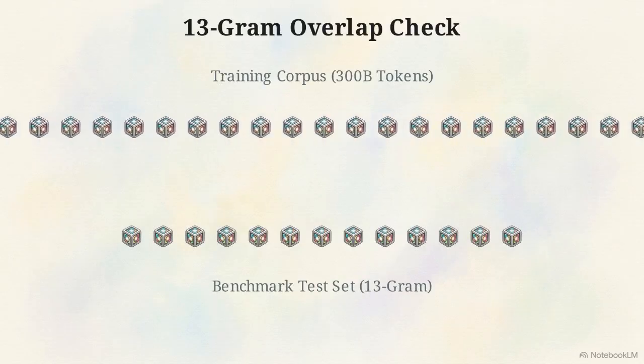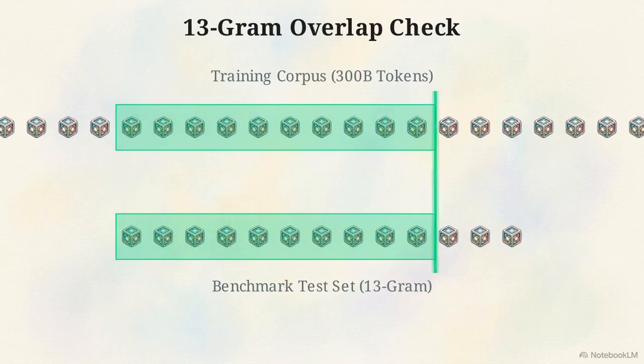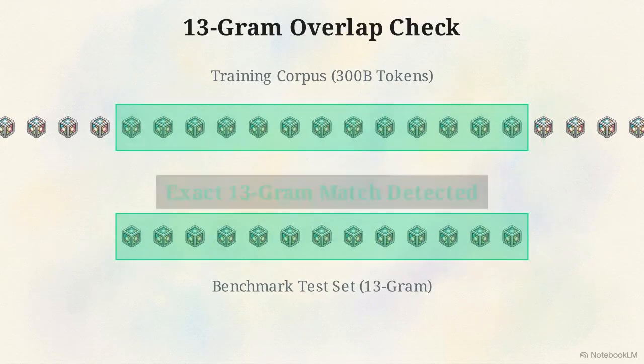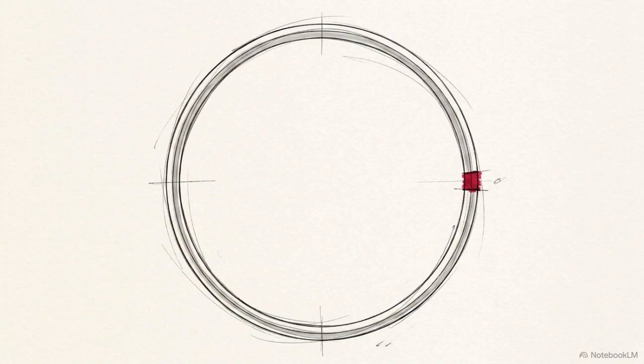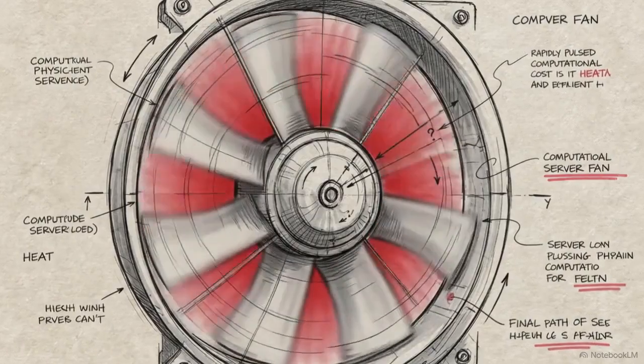To measure this, they ran a rigorous 13-gram overlap check, searching for exact strings of 13 sequential words matching between the test sets and the training data. The residual overlap they found had an effect of less than 1 to 2%, confirming the benchmarks represent genuine generalization.